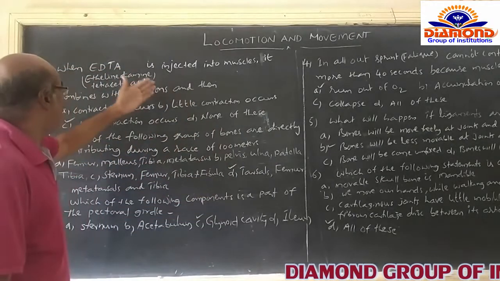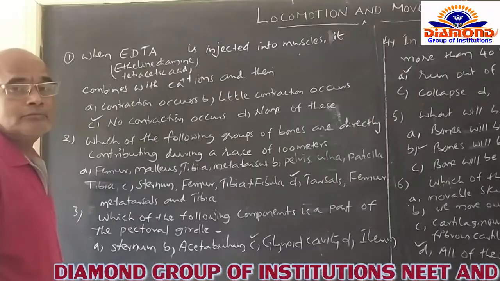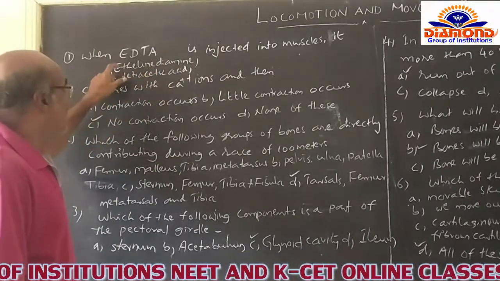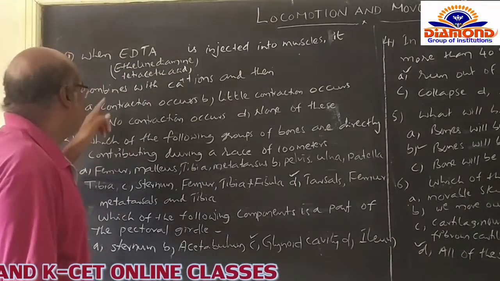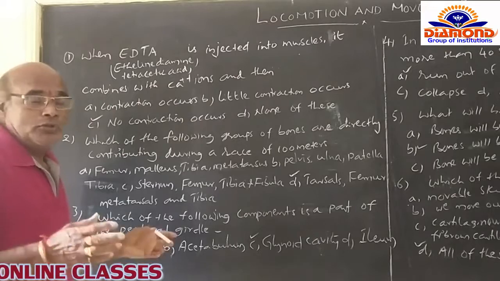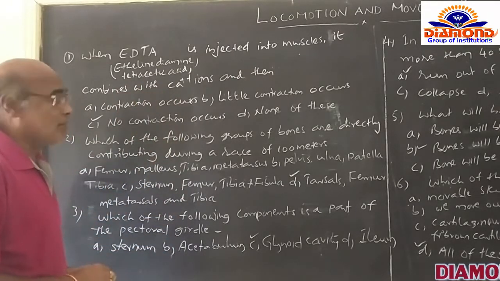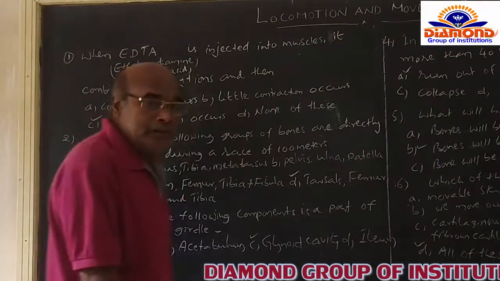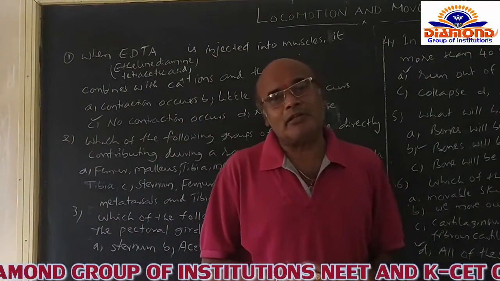The first question: when EDTA is injected into the muscle, it combines with the calcium. EDTA is ethylene diamine tetraacetic acid.